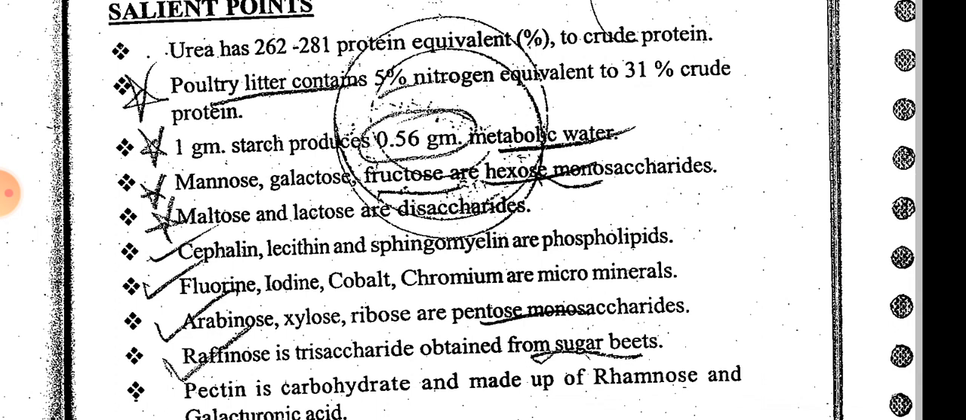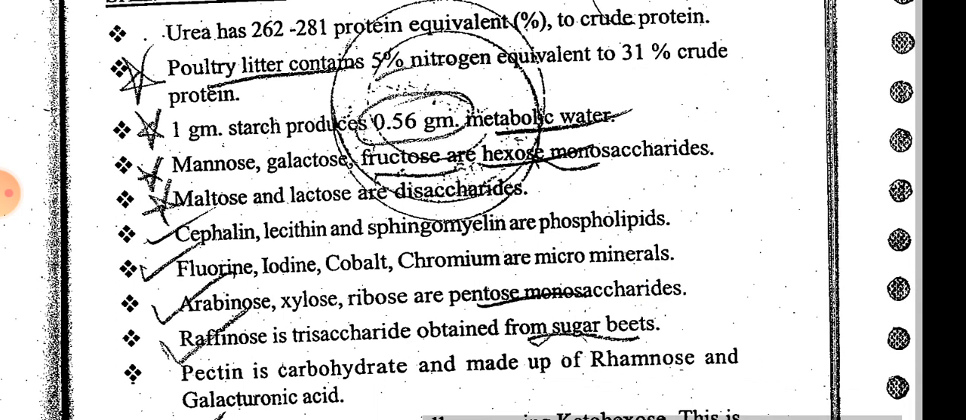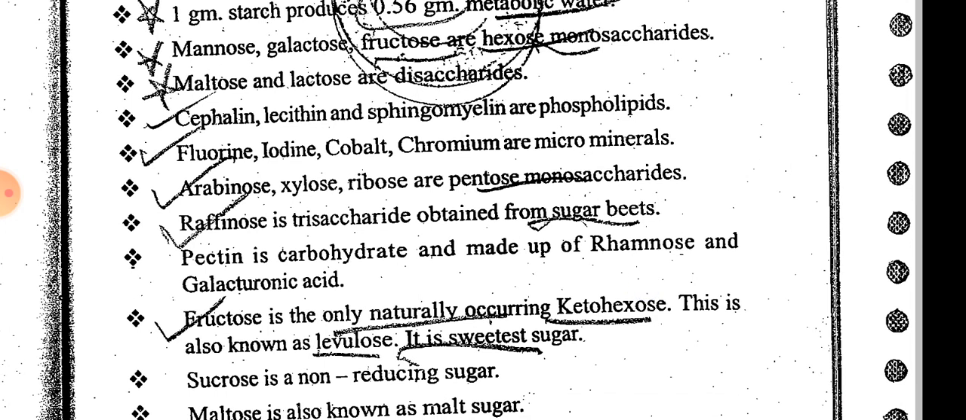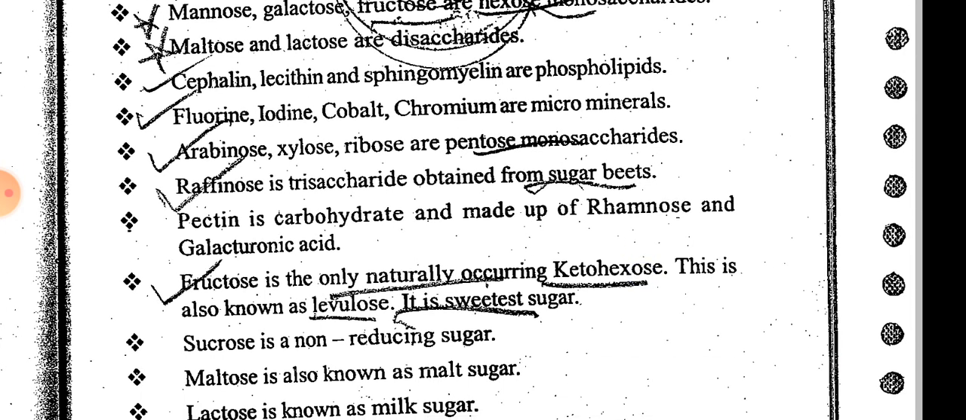Pectin is a carbohydrate made up of rhamnose and galacturonic acid. Fructose is the only naturally occurring ketohexose. This is also known as levulose. It is the sweetest sugar. Sucrose is a non-reducing sugar. Maltose is also known as malt sugar, as it may be obtained through the malting process. Lactose is known as milk sugar. The sugar of milk is lactose.